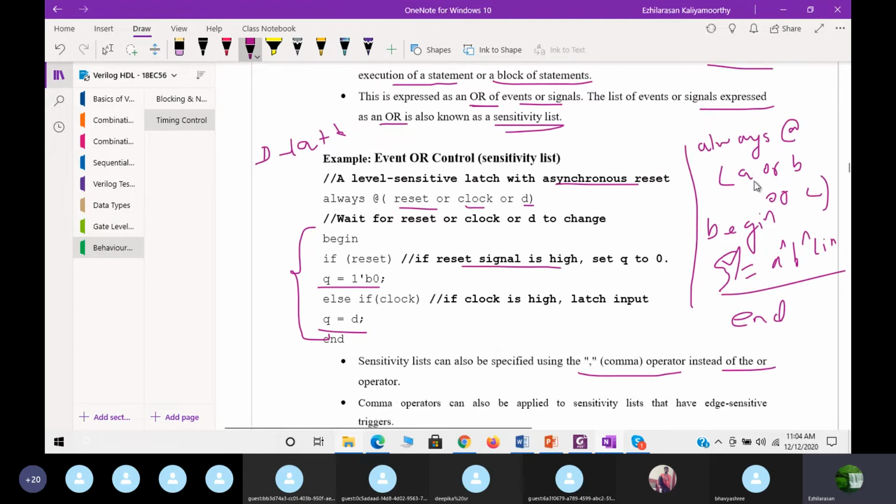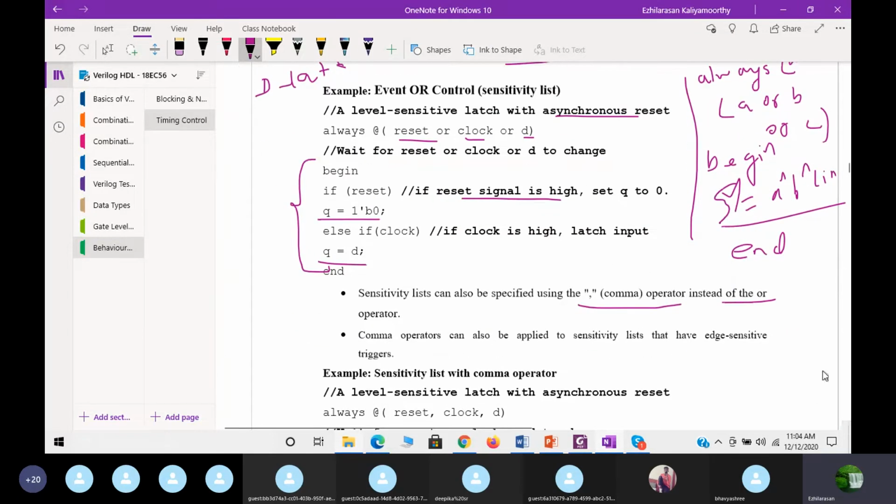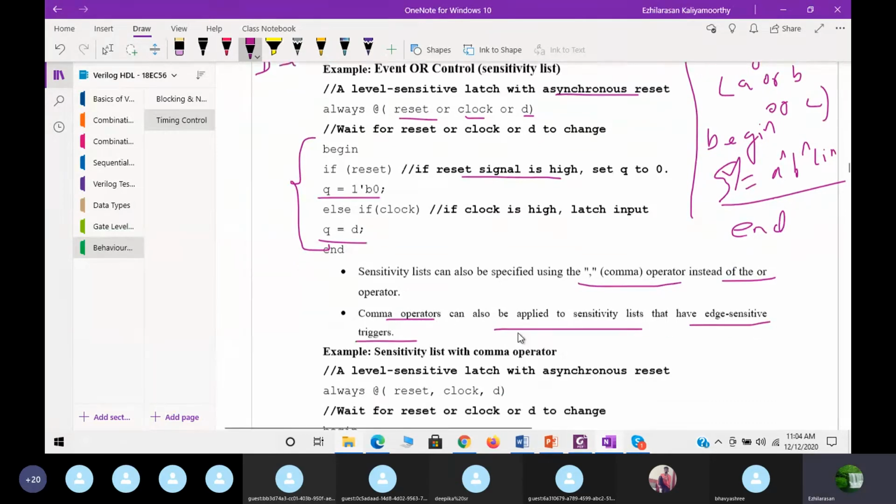In the sense here, see always at A or B or C are written. Instead of that, you can write A comma B comma C. Even here also reset comma clock comma D. Both are similar. The comma operators can also be applied to sensitivity lists that have edge sensitive triggers.